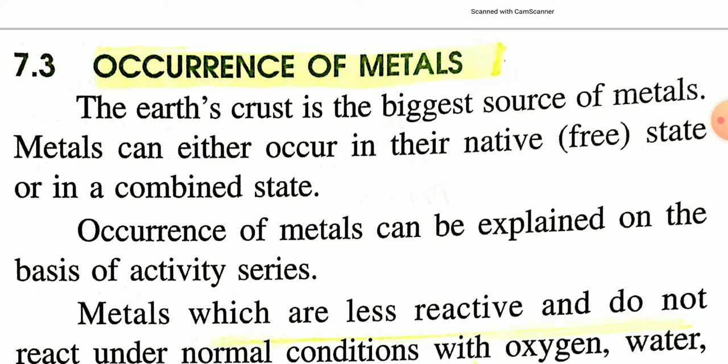This is a general introduction of metallurgy. You know, maximum elements are present in the earth crust, and out of these elements, 70% are metals, and some of the metals exist in their free state, and some of the metals exist in the earth crust in their combined state, combined with oxygen, carbon dioxide, chlorine, etc.